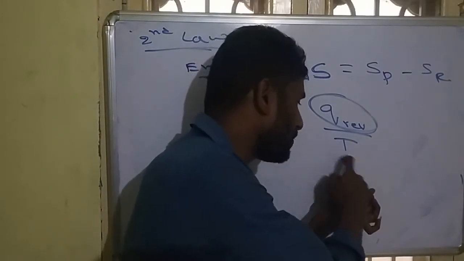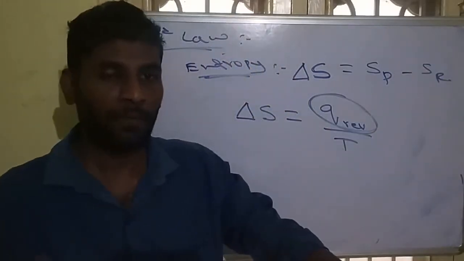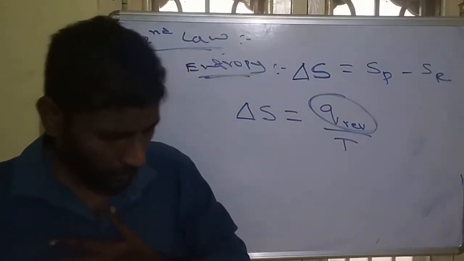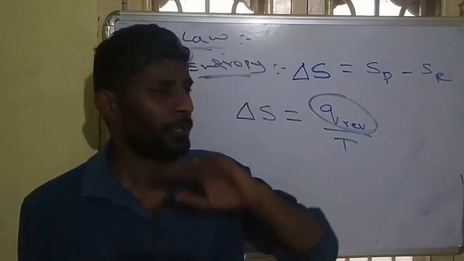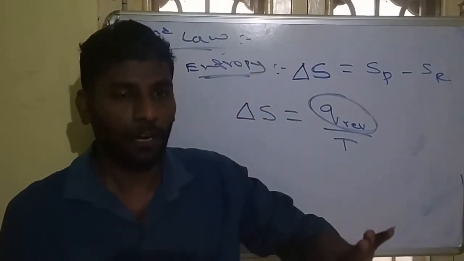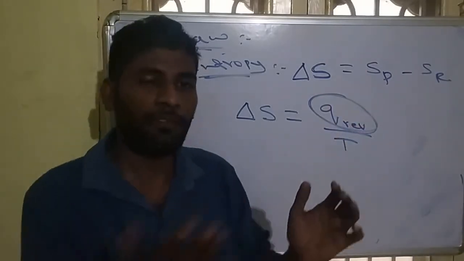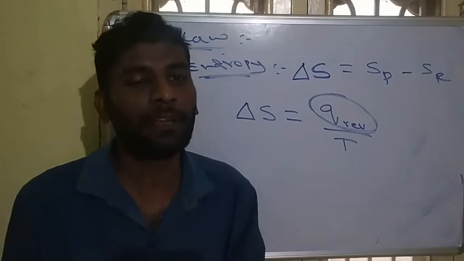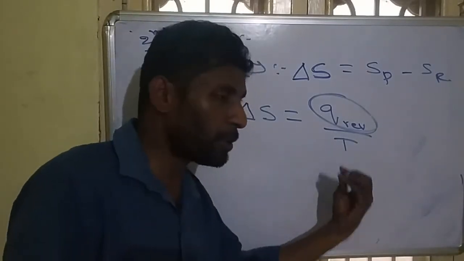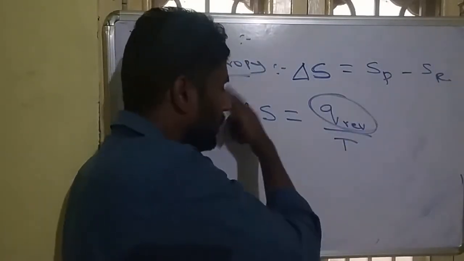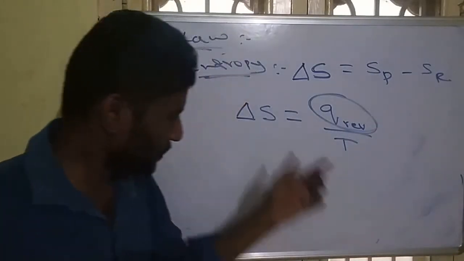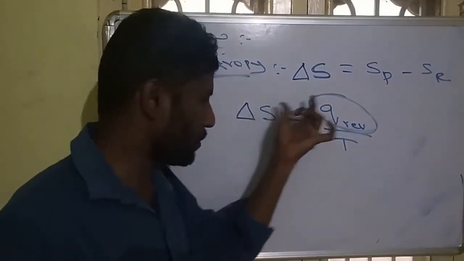Why is temperature in the denominator? Because at low temperature, when we pass heat, there is more randomness. But if the temperature is already high and we pass heat, randomness does not increase as much. That's why temperature should be low, heat high, and randomness will be high. So the most important formula: delta S is equal to Q by T.